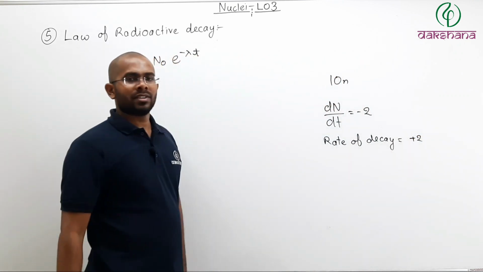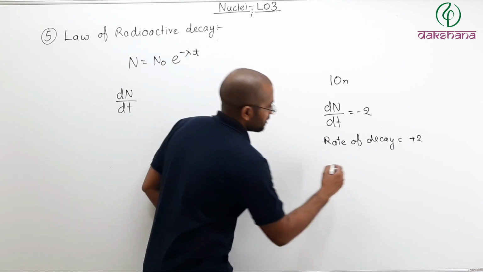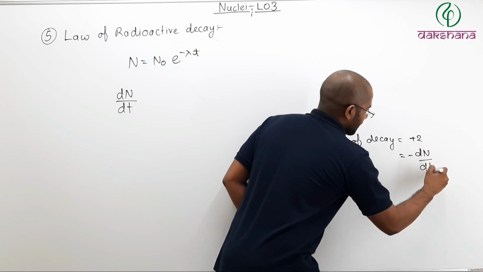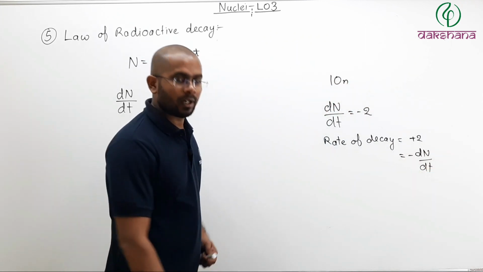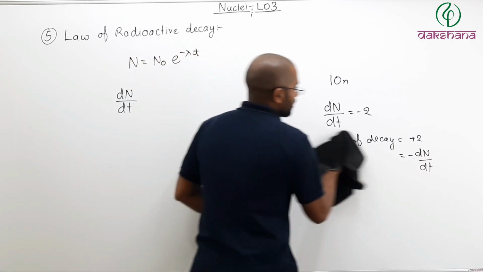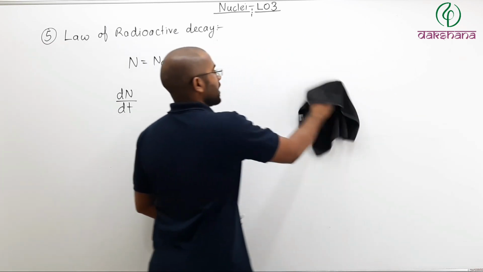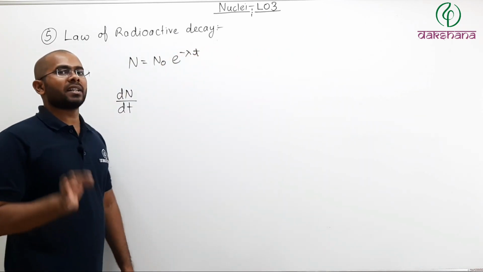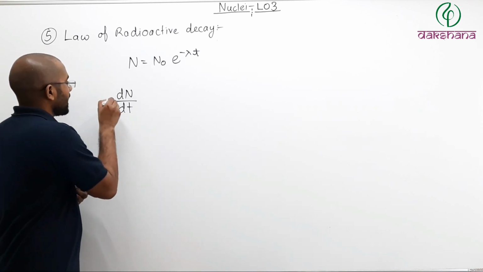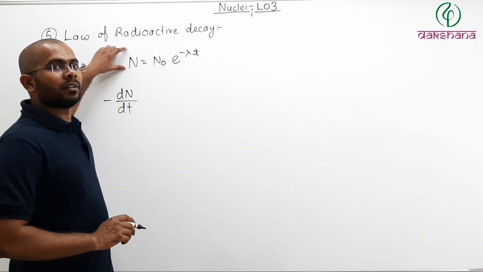So can I write rate of decay is nothing but minus of dN by dt, minus of the rate of change of the total number of nuclei. So the rate of decay, meaning the number of nuclei that will decay per second, can be written as minus of the rate of change of total number of nuclei.